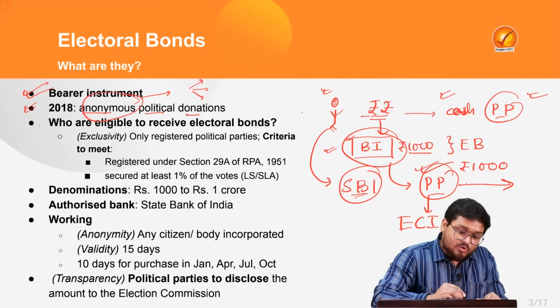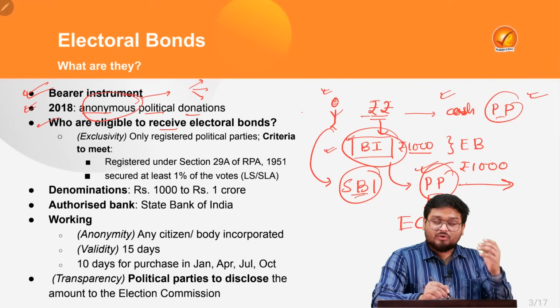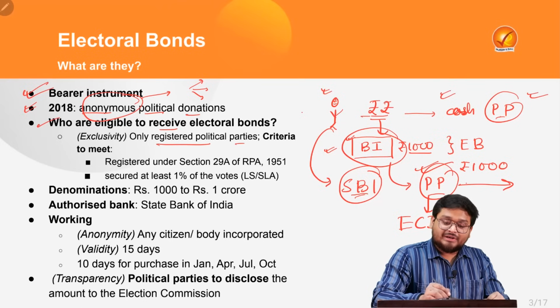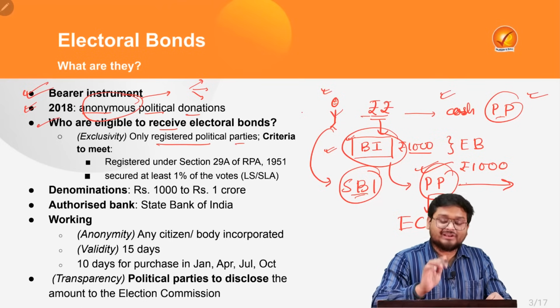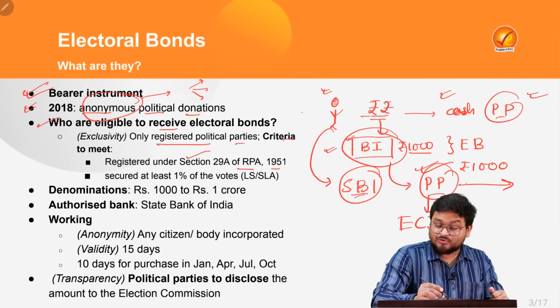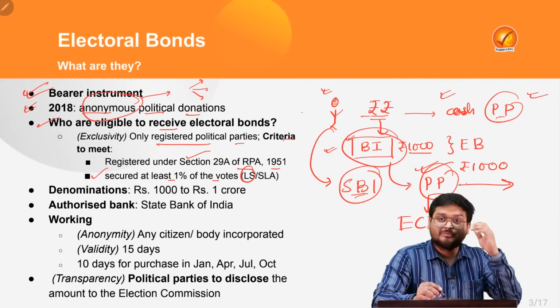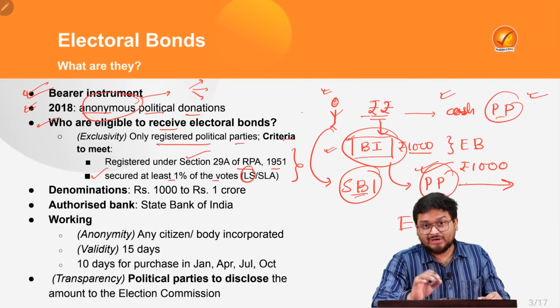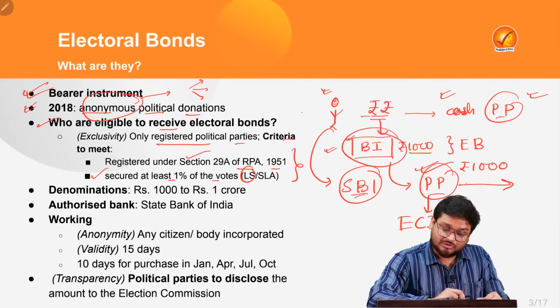Okay. Now, who is eligible to receive electoral bonds? Can any political party receive? No. Only registered political parties, and there is also a special criterion that they have to be registered under the RPA 1951, and they must have secured at least 1% of the votes at Lok Sabha or state legislative assembly elections. So these are the criteria for political parties to receive the donations.